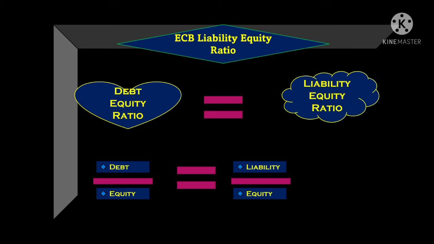Now what is the formula for evaluating the liability equity ratio or debt equity ratio? So the formula is debt divided by equity, or we can say liability divided by equity. Debt can be a short term debt, a long term debt, or any fixed amount which needs to be paid, meaning any other fixed liability also. Equity means the money invested by an investor, the shareholder equity.